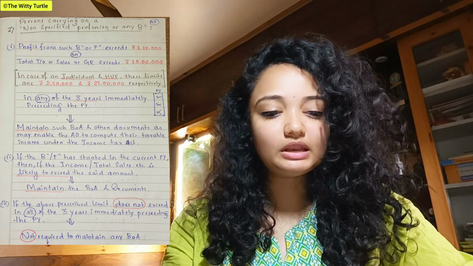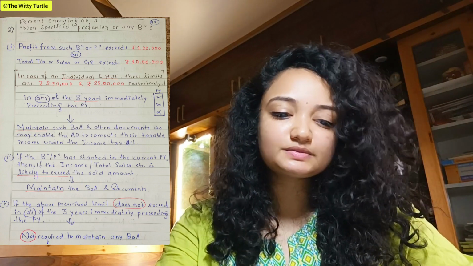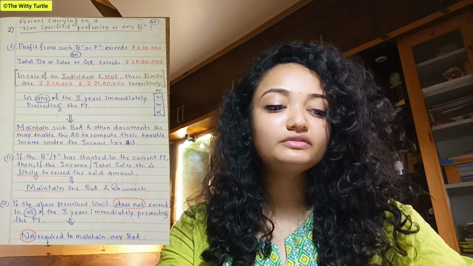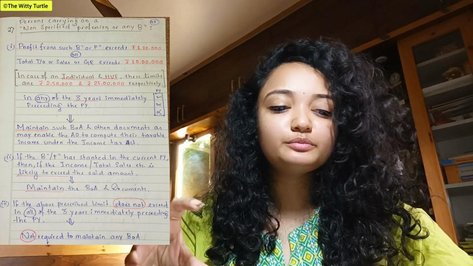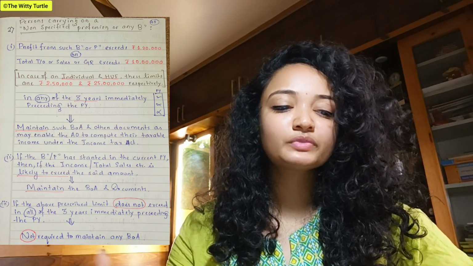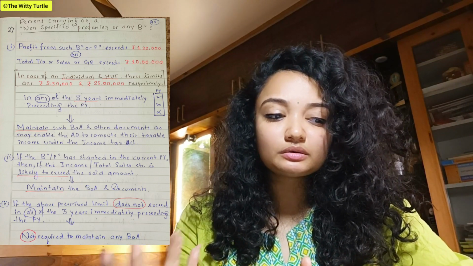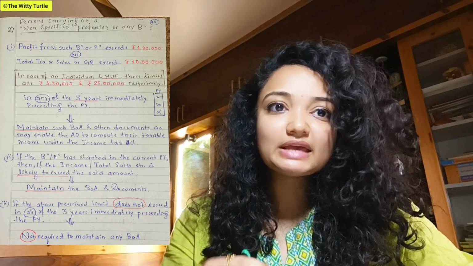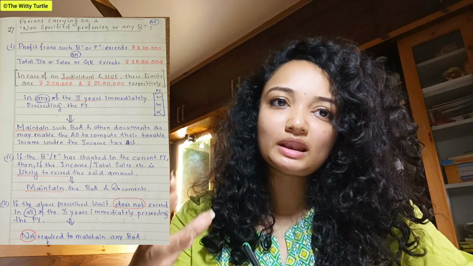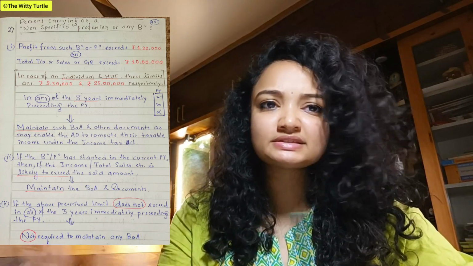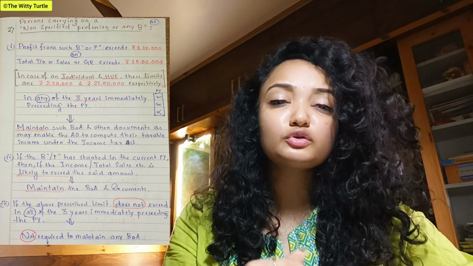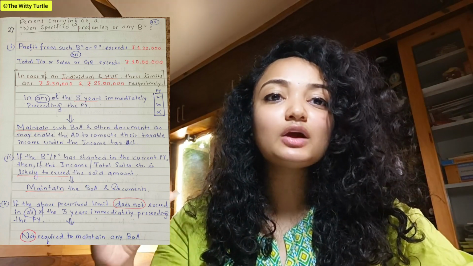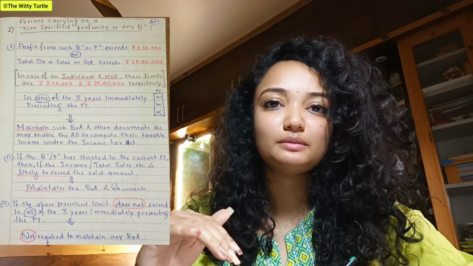Right? Now coming to the next point, it says that if the business or profession has started in the current previous year, so in that case what happens, if the income, like if the profit is likely to exceed 1,20,000 or 2,50,000 as the case may be, or the total turnover or gross receipt exceeds 10 lakh or 25 lakhs as the case may be, right?